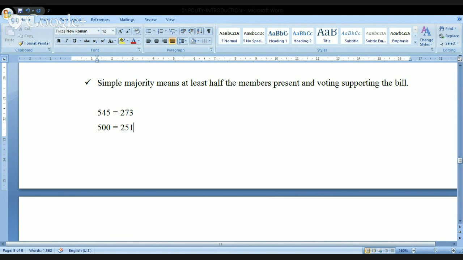In the sense, when I have 500 members in the Lok Sabha, I don't require the support from all the 500 members, because different parties, different people may have different opinions. That's the reason why I don't require everybody's support, but the minimum support I require is 251 if the number of members present at the time of voting is 500.